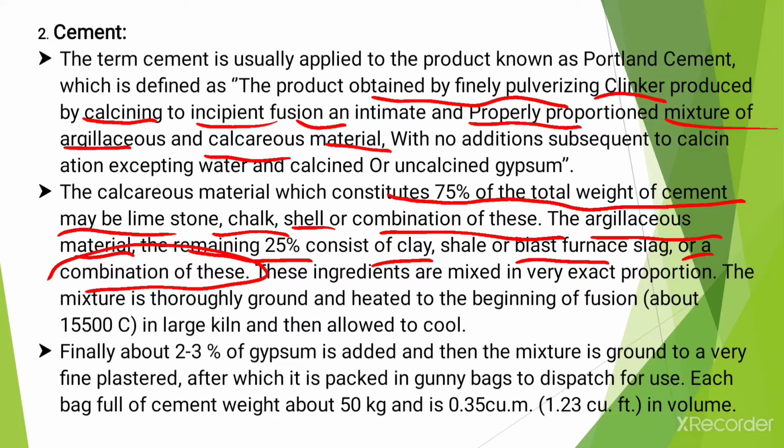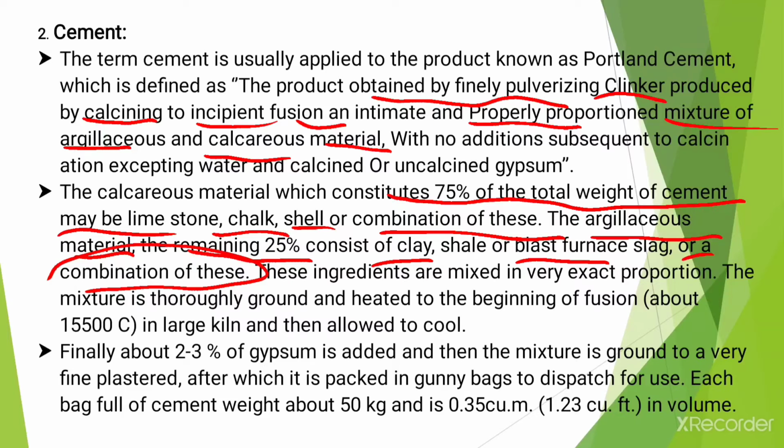Okay, and after that finally about 2 to 3% of gypsum is added, and then the mixture is again ground to a very fine powder, after which it is packed in gunny bags and dispatched for use. That is the overall procedure of cement preparation.